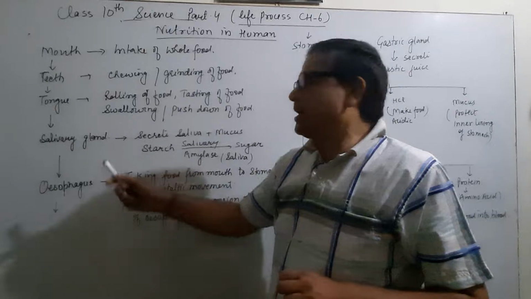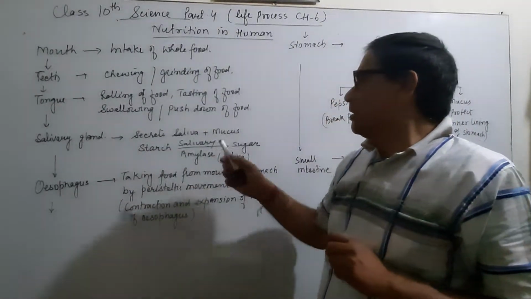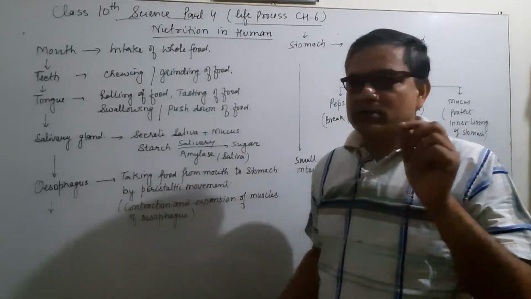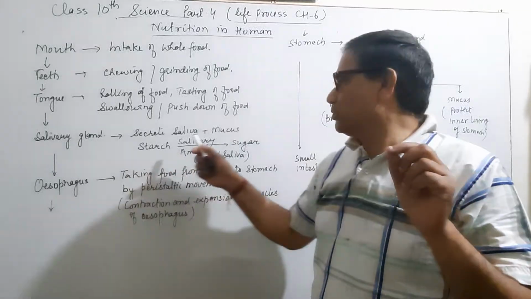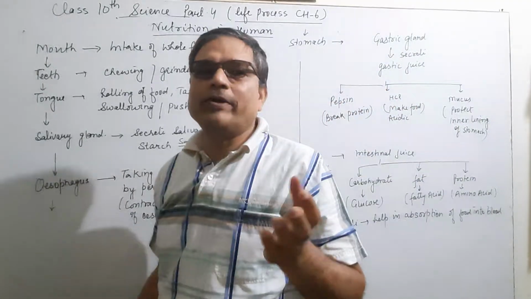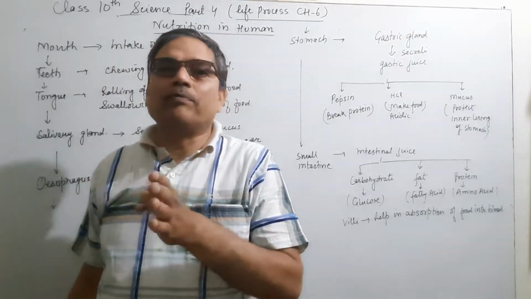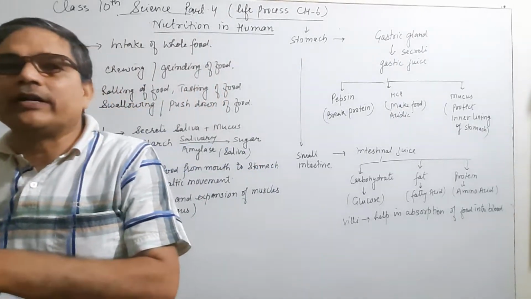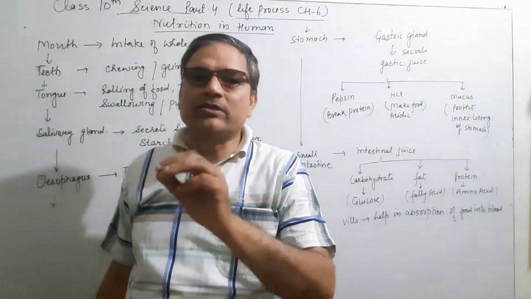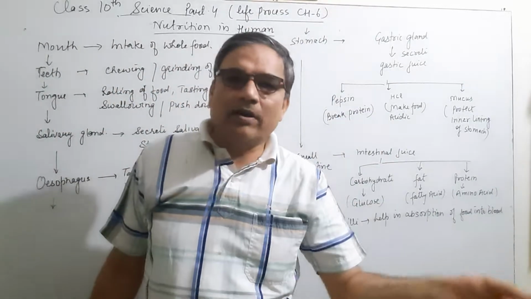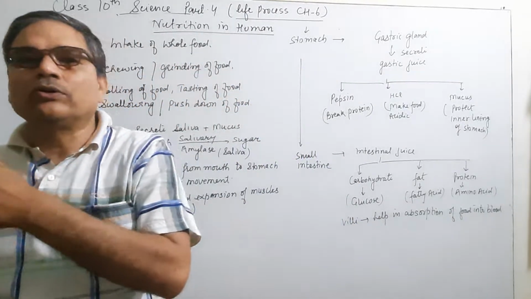These salivary glands in our mouth secrete saliva and mucus, and this saliva contains salivary amylase, which converts starch into sugar. This question has been asked many times: which gland, which enzyme converts starch into sugar? Salivary amylase, which is present in saliva secreted by the salivary glands in our mouth, converts starch into sugar.